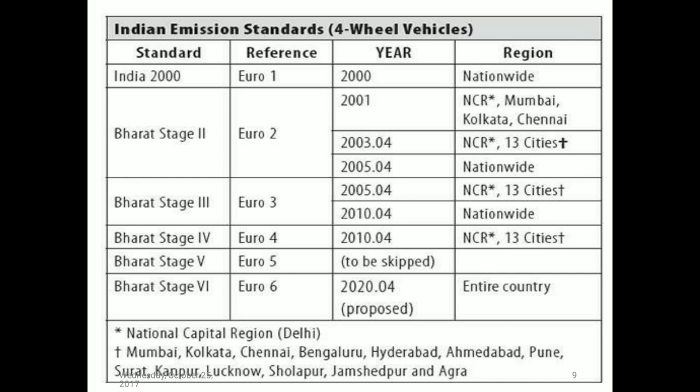Bharat Stage 5, nothing was changed, it has been skipped. Bharat Stage 6 is proposed, it will come, and the entire country is following that.